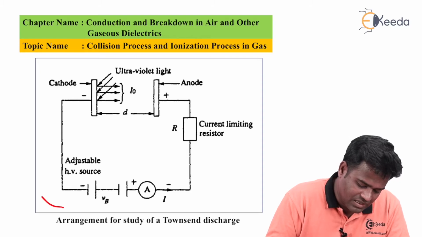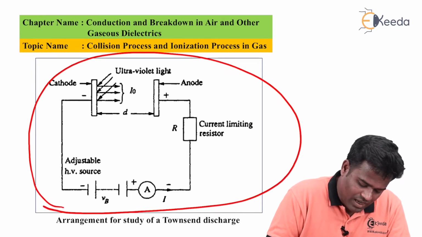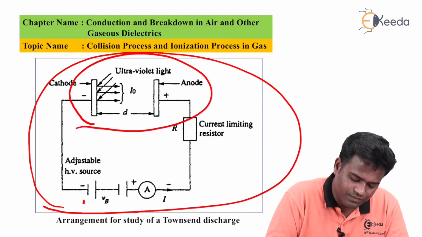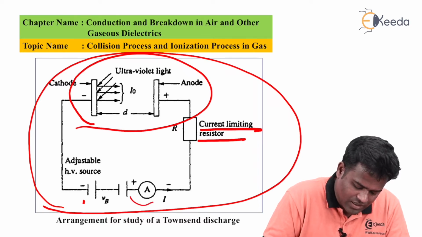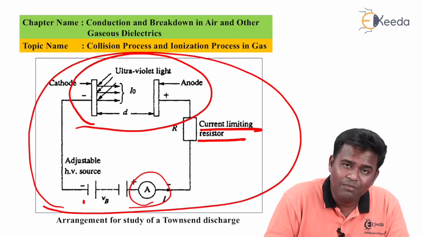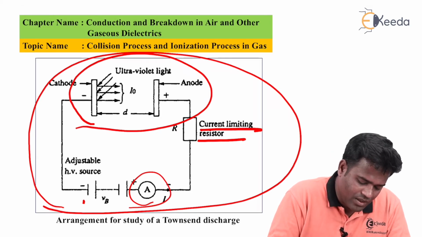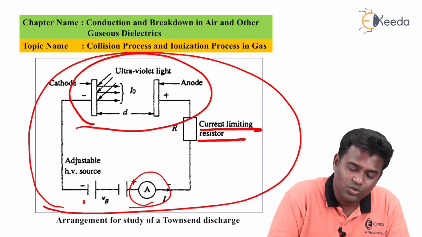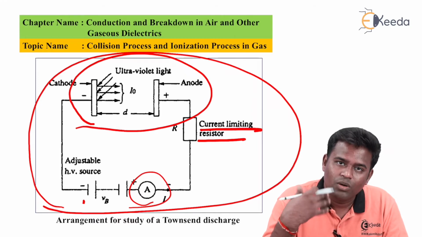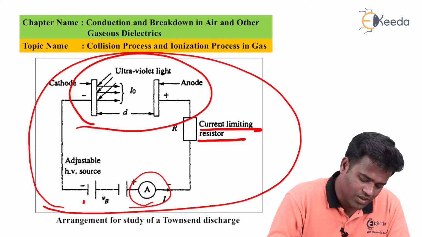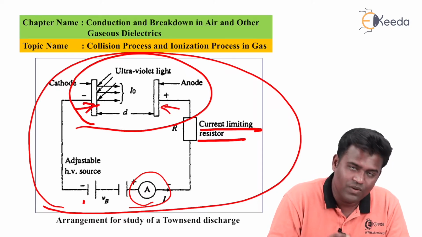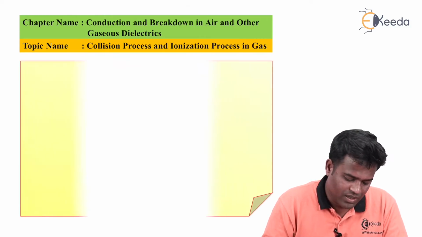So this is the schematic diagram for the same. Here an HV source provides the voltage to that particular gas chamber. This is the current limiting resistor. This is the ammeter used for the current measurement. Then this is the ultraviolet light, through which we are bombarding light to provide the collision process, after which the whole collision process will occur. This is the cathode and anode terminal, which are separated by a particular distance d.